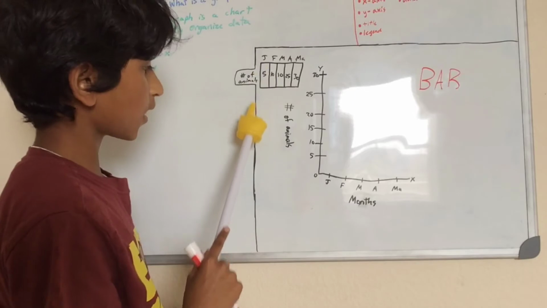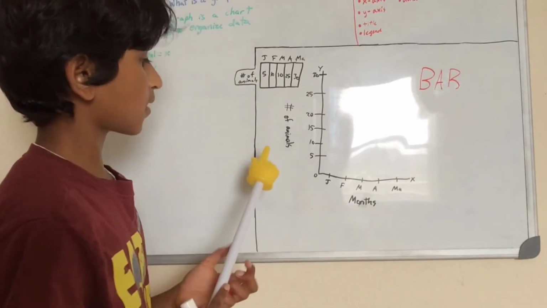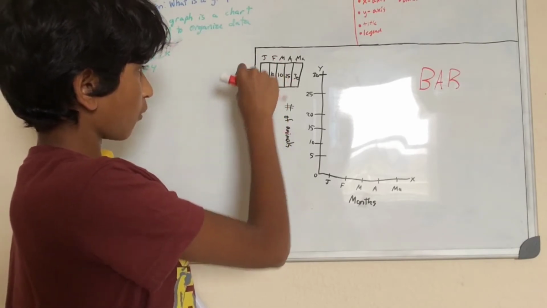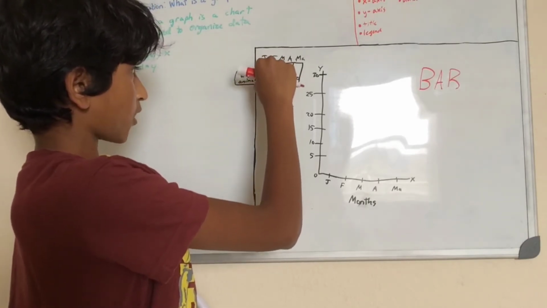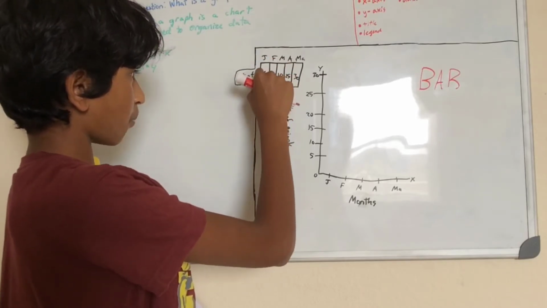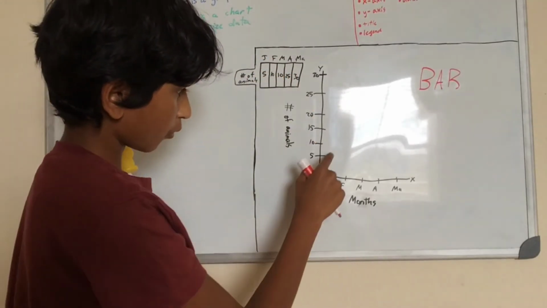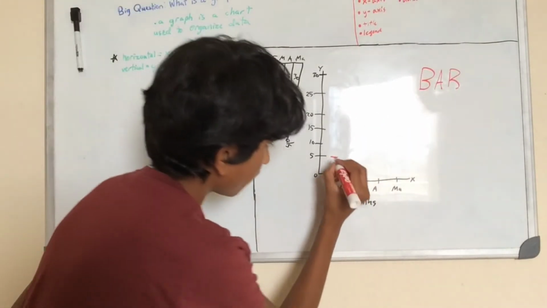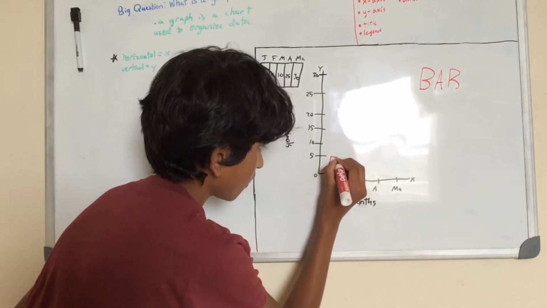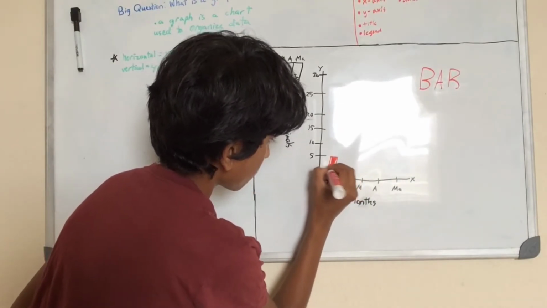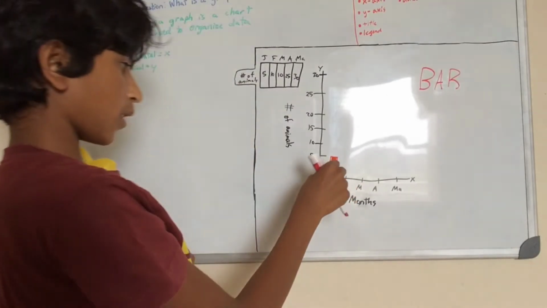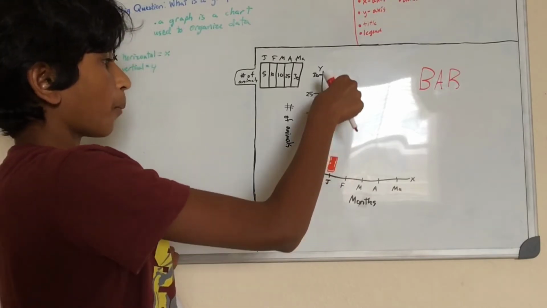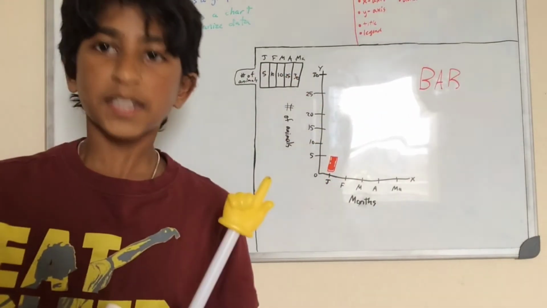So what we see here is the x-axis and the y-axis. So technically, what we do is we move the y-axis all the way to January, which is the first column. What number do we see in this box? 5. So we mark a line at 5, and then we just make a bar like this. See? And then we shade it in. So that's why they're called bar graphs, because we do bars, and the bars go up from 0, which is right here, all the way up to the number that we see on our data table.